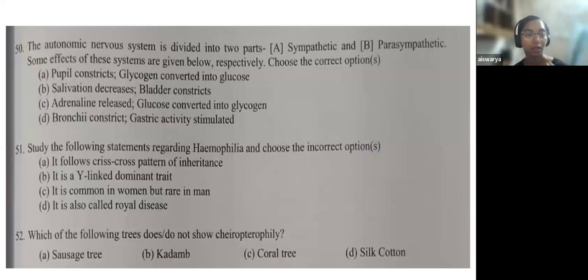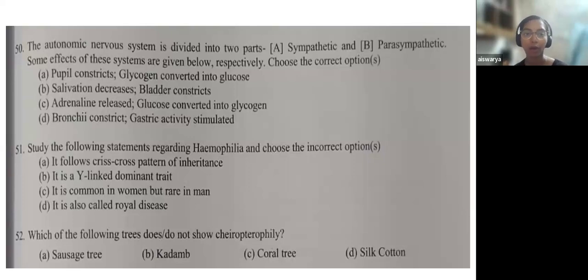So here the pupil, that is your eye pupil, will constrict and glycogen is converted to glucose. The second one is salivation: saliva production decreases and the bladder constricts. See, adrenaline is being released. It is a fight or flight hormone. We say adrenaline, and there glucose is converted into glycogen, and in the D option, bronchi constrict and gastric activity is stimulated.